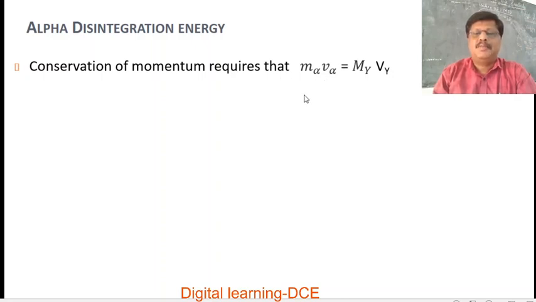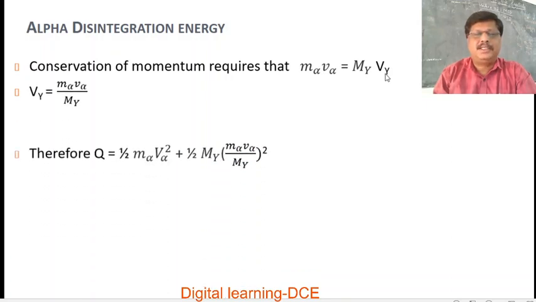That is, the linear momentum of the emitted alpha particle is equal to the linear momentum of the residual nucleus. Momentum is the product of mass and velocity. So M alpha V alpha is equal to My Vy, the linear momentum of the residual or daughter nucleus.